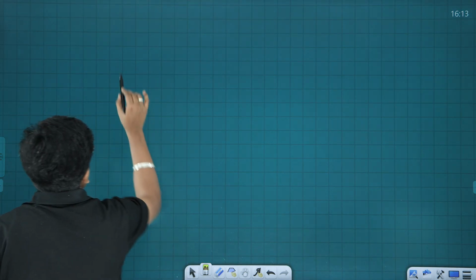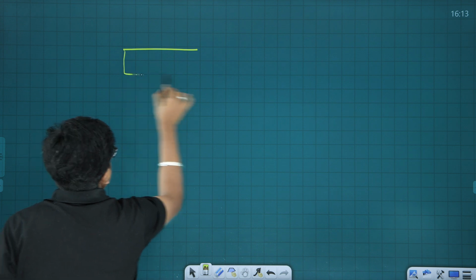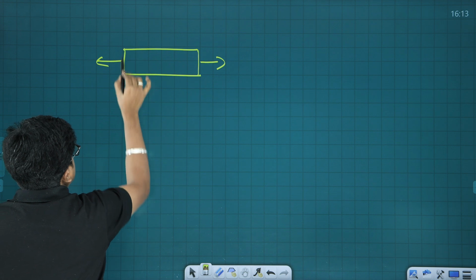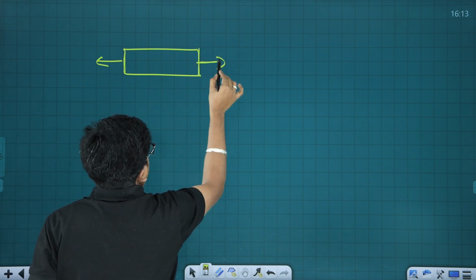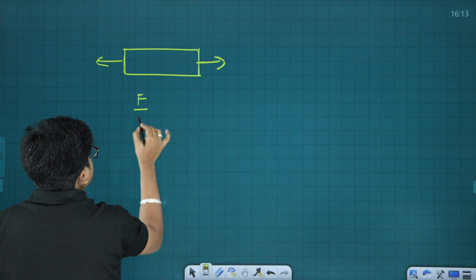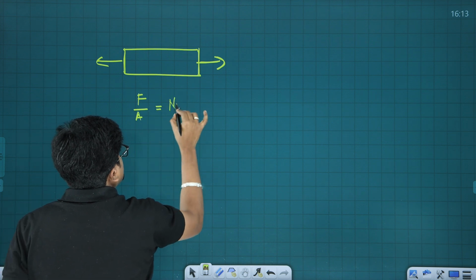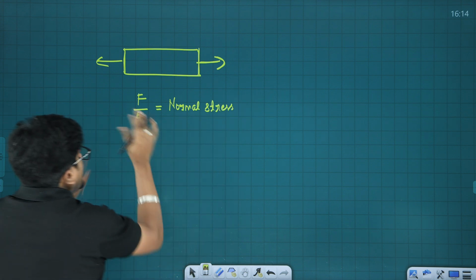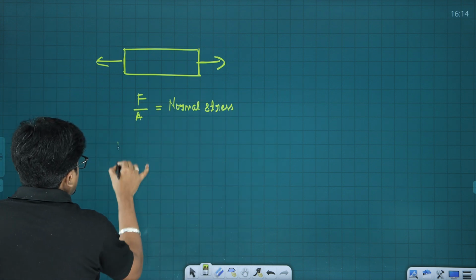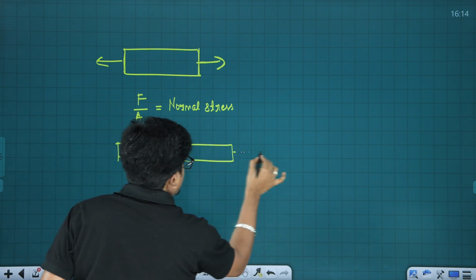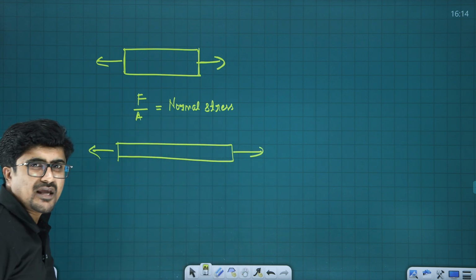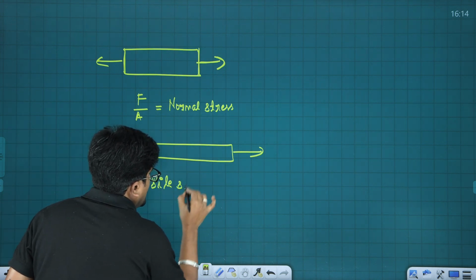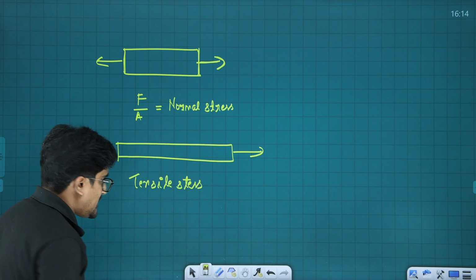So let's consider one example, like let this be a rod and I am applying a force like this. Here this is the surface and the force acting is normal to that. So here force upon area, we call it normal stress. In this case, what will be the tendency? The tendency of the body is to increase its length. So here we call this tensile stress.